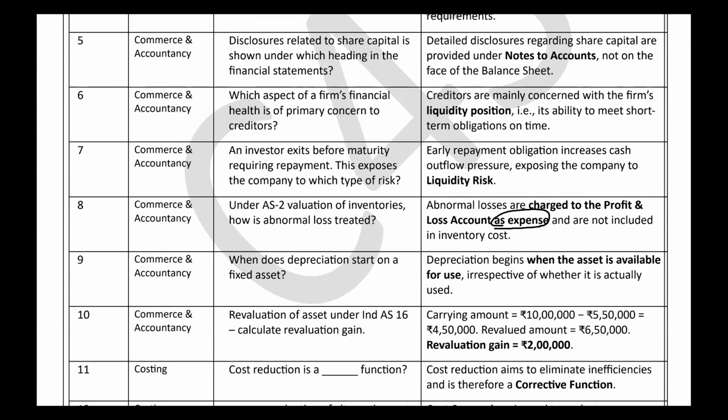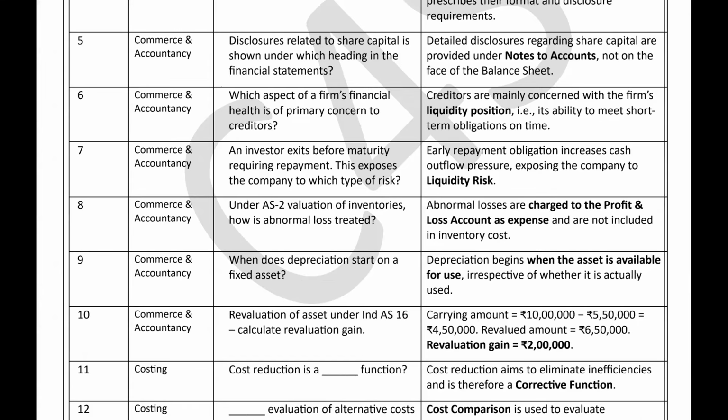It has been treated under Accounting Standard 2. This is a very easy question for inventory. Abnormal losses are charged to the profit and loss account and are treated as expense, and not included in inventory cost. I hope the 8th question is also very easy and you can easily understand.